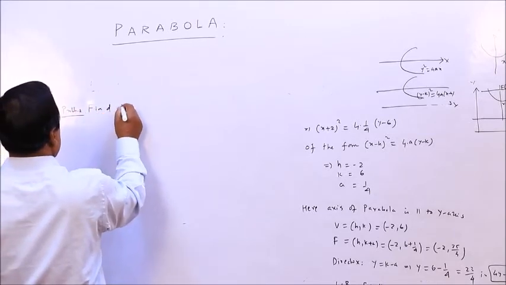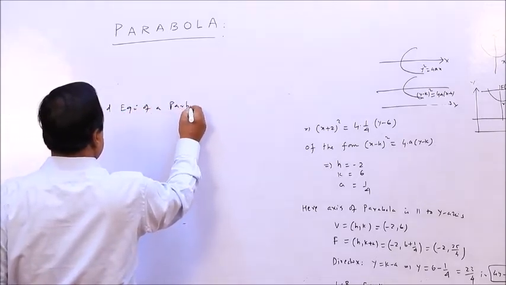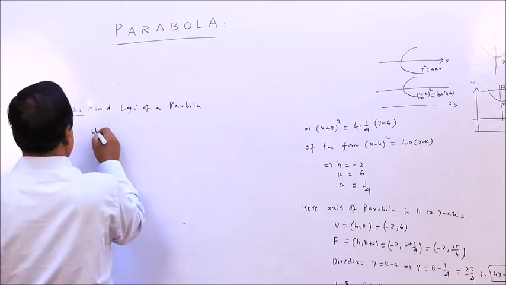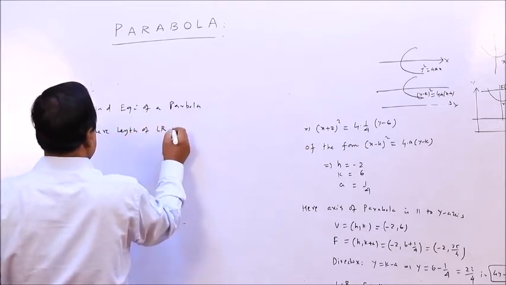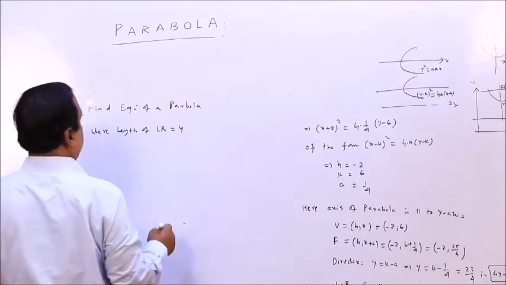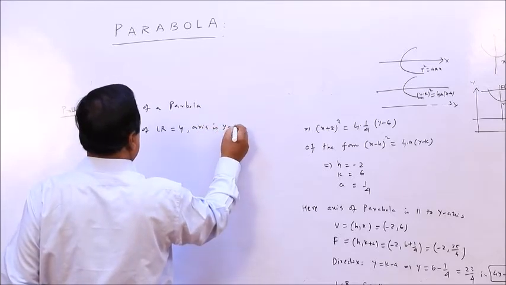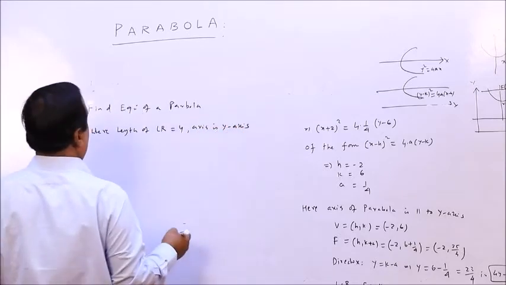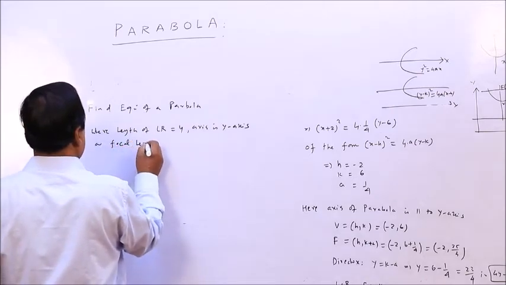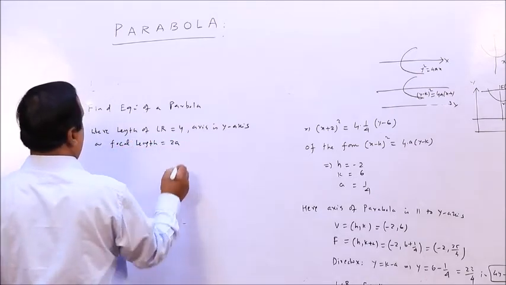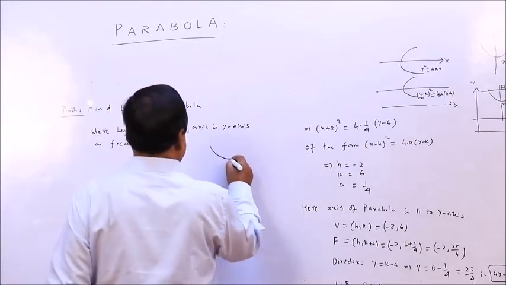Find the equation of a parabola where the length of the lateral rectum is equal to 4, the axis is the y axis, and the focal length is equal to 2a. Here the axis is the y axis, which means the parabola is in this way.